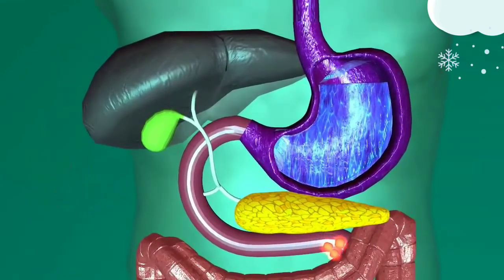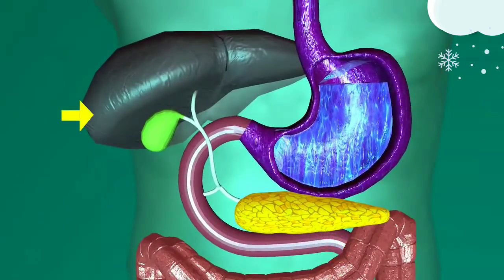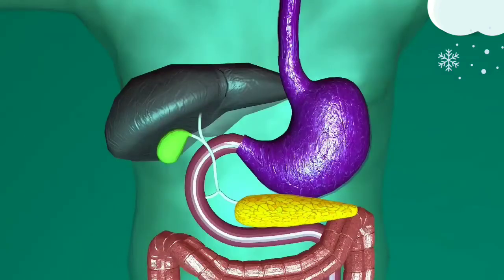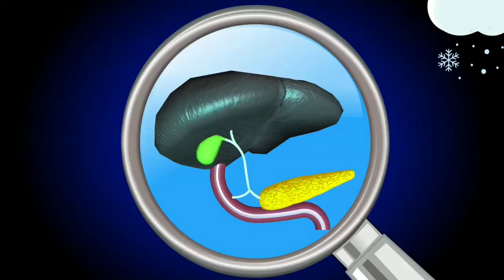Now in the small intestine, the digestive juices from the liver, this is the liver, and the pancreas, this yellow color organ is called the pancreas. The digestive juice of the liver is bile, and the digestive juice of the pancreas is pancreatic juice.